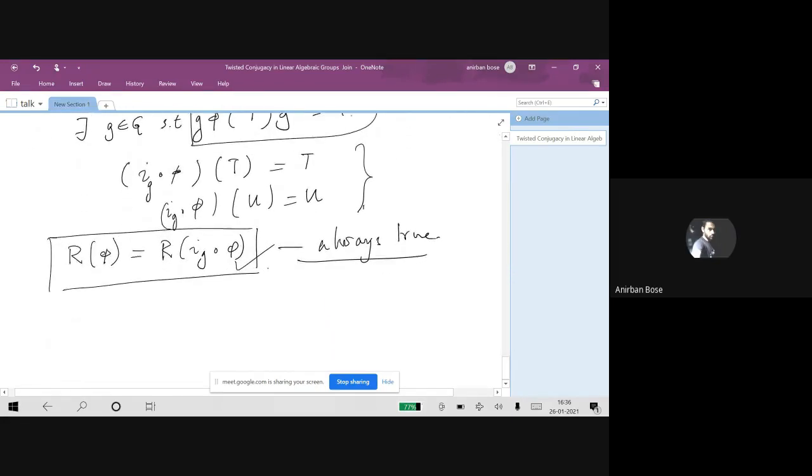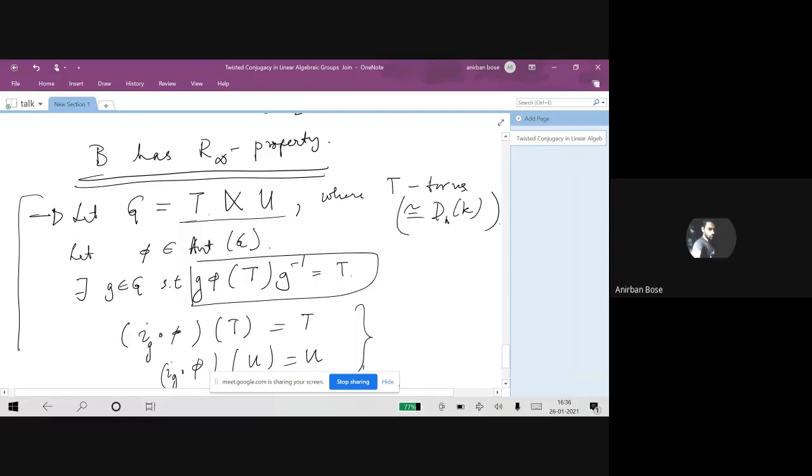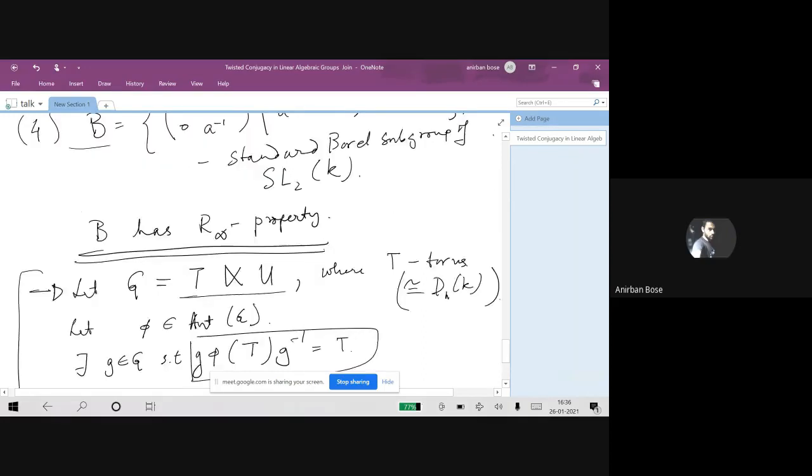In this case, we can make this statement. I take this automorphism and restrict it to the torus T. Now with respect to the torus T itself, if we can show that R of this map restricted to T is infinity, then one can say that R of I_g composed with phi is infinity. This can be proven in general for any solvable group which looks like T semi-direct U. And let us come back to this example here.